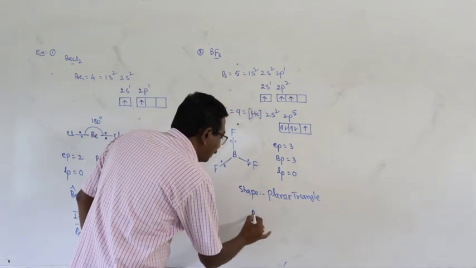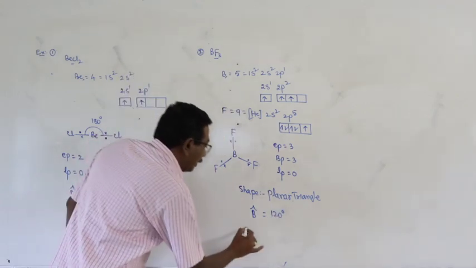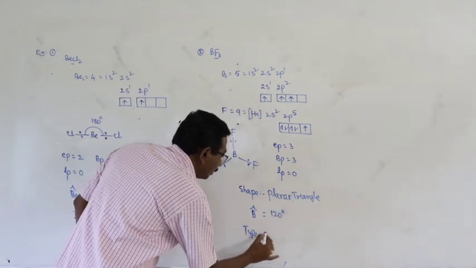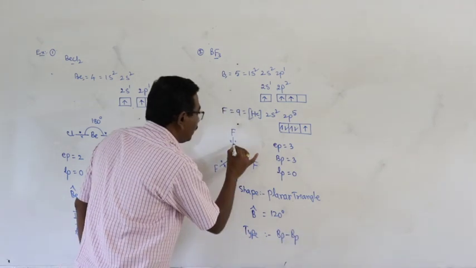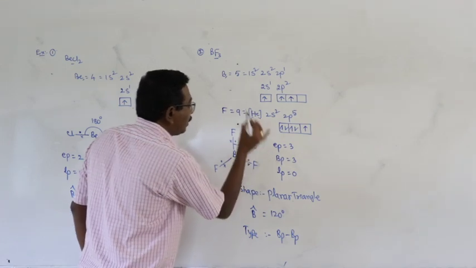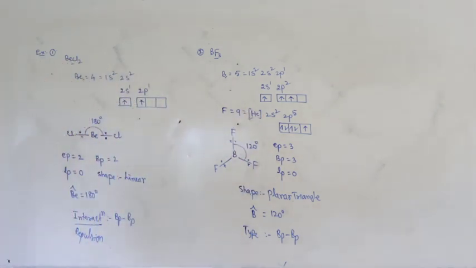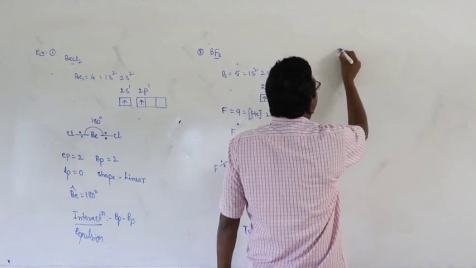Bond angle at the central boron atom is 120 degrees. Type of repulsions, once again bond pair repulsions. They are arranged at 120 degrees. And the third one,